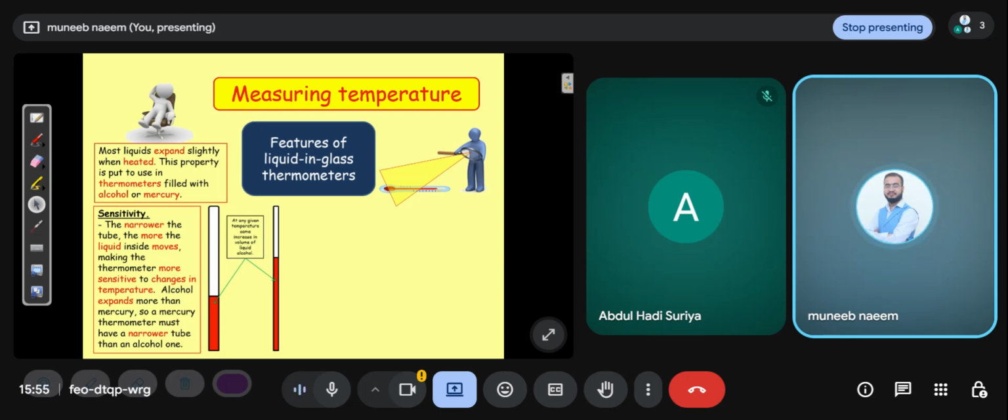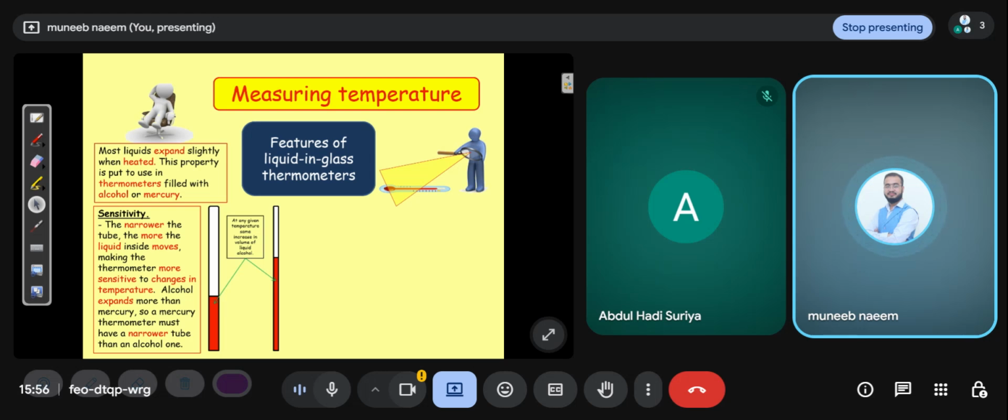Mostly liquids expand slightly when heated. This property is put to use in thermometers filled with alcohol or mercury. You can see there is a liquid present in the bulb of the thermometer. The bulb means the bottom part of the thermometer, just like a bulb. So there's a liquid inside the bulb. Many times the liquid is red. Sometimes they use mercury, or sometimes they use alcohol.